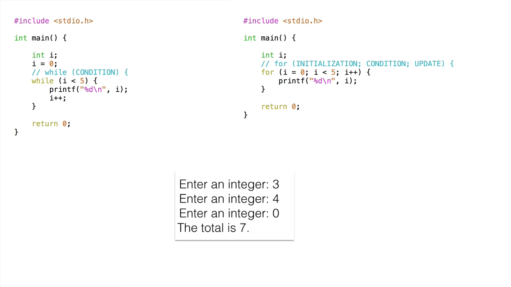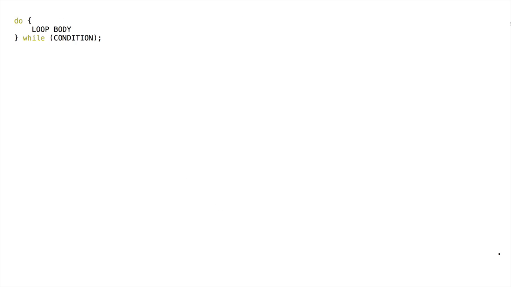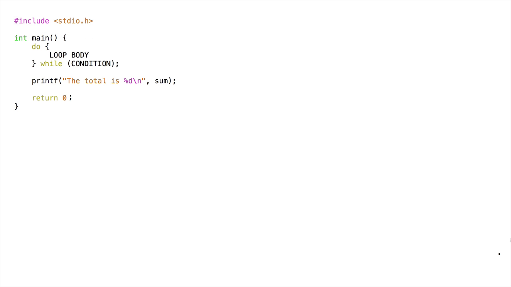Here's a problem. What if you want to write a function that accepts integers from the user until the user enters a 0? This problem is especially interesting because we know that we want to accept at least one integer from the user. There is a form of loop called a do-while loop that fits this need. In the do-while loop, the loop body is executed before the condition is checked. Here's a skeleton for our program.